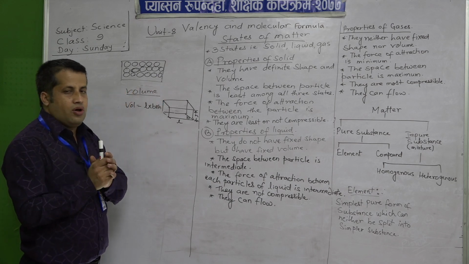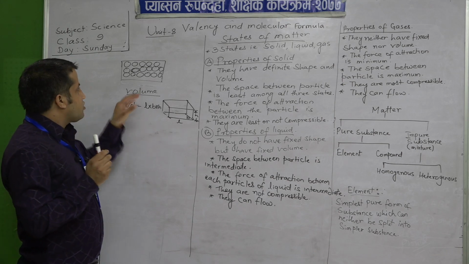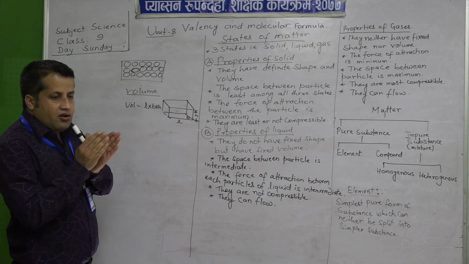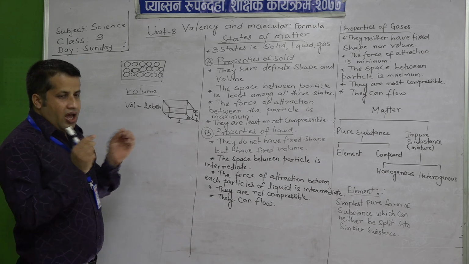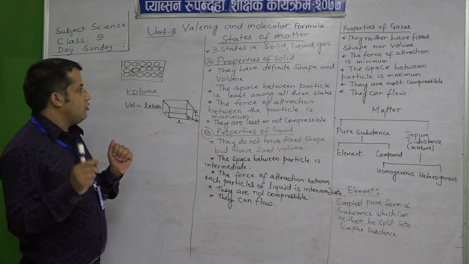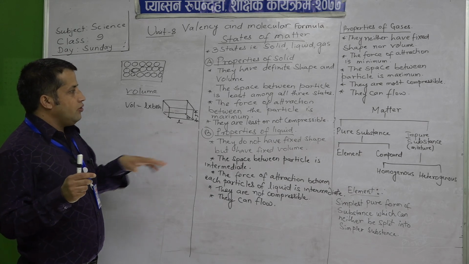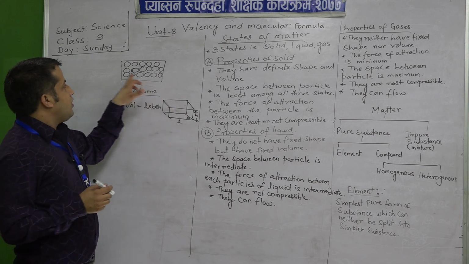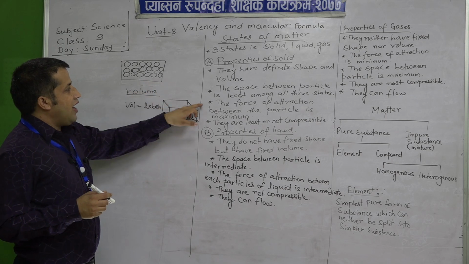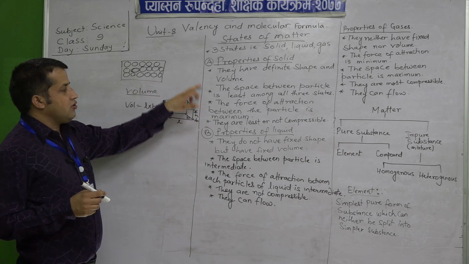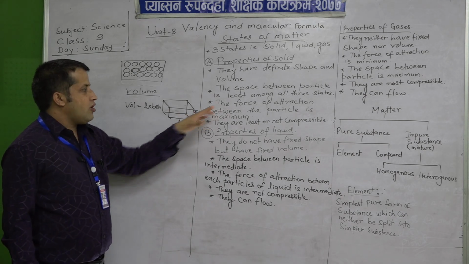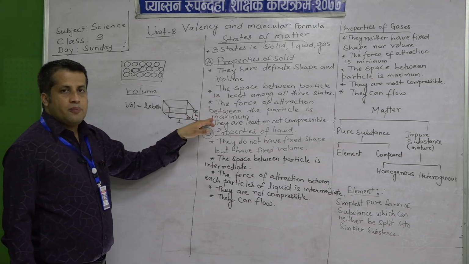It may be very small, and whatever the small space between them, they lie in very close contact with each other, and they are in constant motion also, which I have already told you in the previous class. So this space is very little between the particles, and similarly the third characteristic, or you can say property, of the solid is that the force of attraction between the particles is maximum.